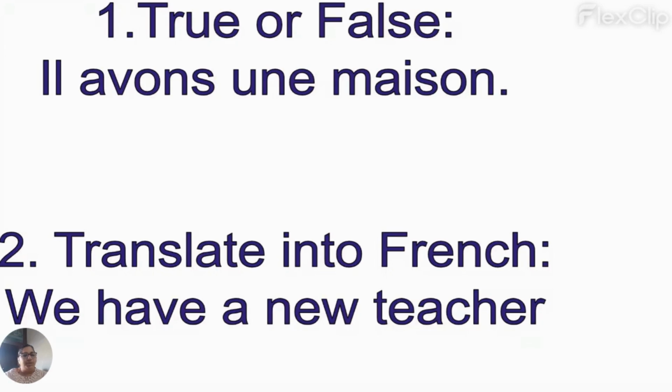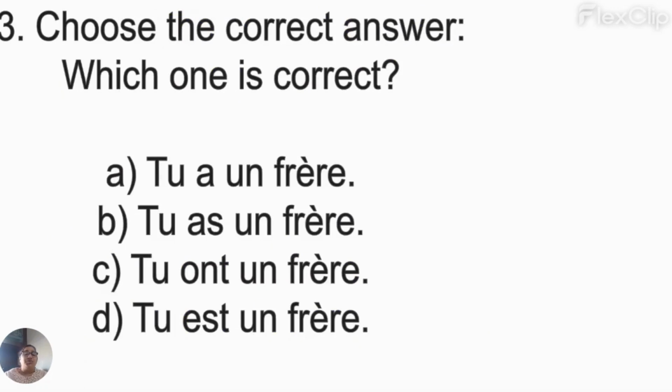We have a new teacher. Okay, have you guessed it? Right. The next question, choose the correct answer. Which one is correct? You have to find. Option A, tu as un frère. Option B, tu as un frère. Option C, tu as un frère. Option D, tu es un frère. Now think of it, which will be the correct option. I'll show the answer in the end.